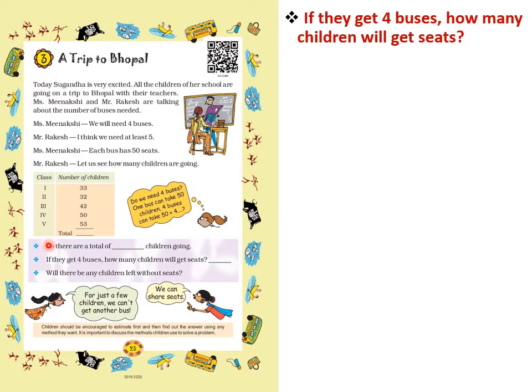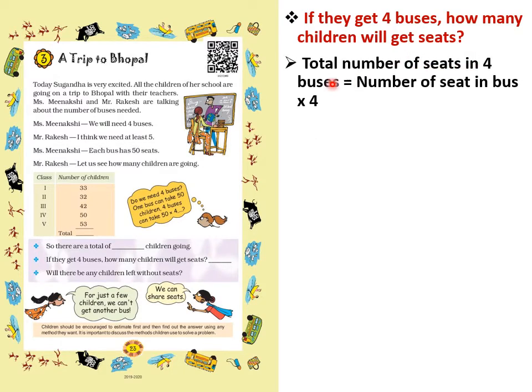Next, if they get 4 buses, how many children will get seats? So first of all we have to find the total number of seats in 4 buses. The number of seats in one bus is equal to how many? 50. So we want to find how many seats are there in 4 buses. We will multiply 50 by 4. 4 zeros are 0, 4 fives are 20. So how many children will get seats? 200 children will get seats.